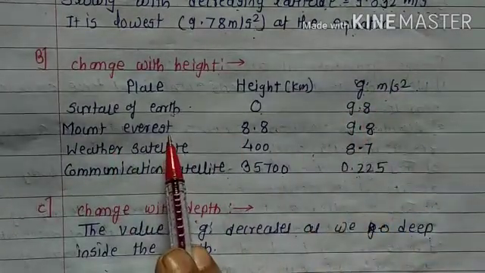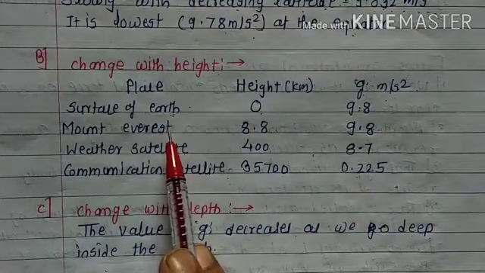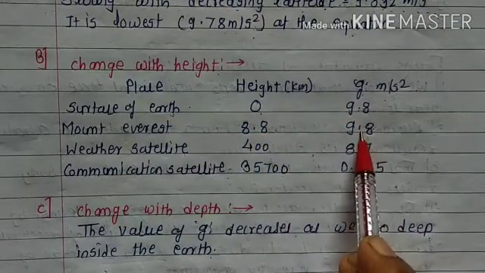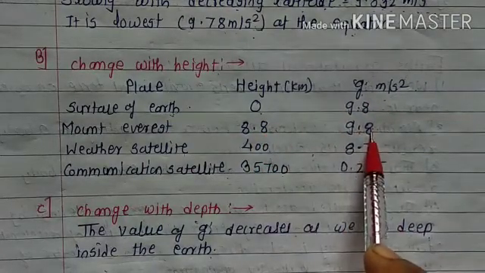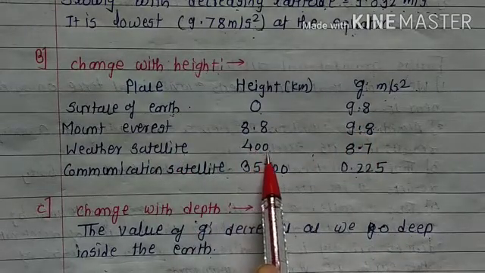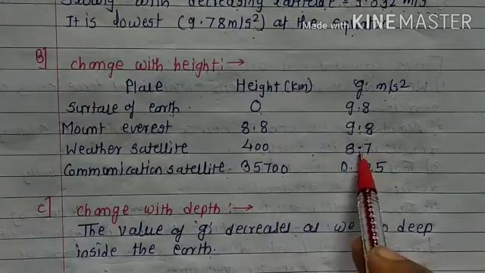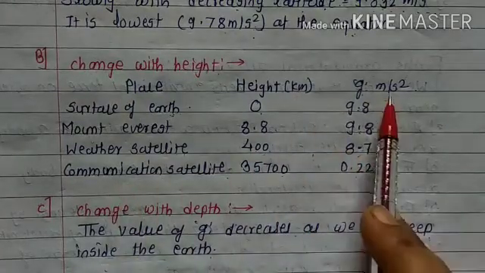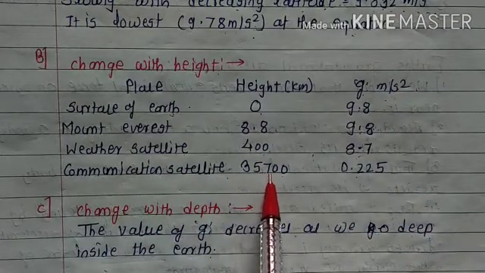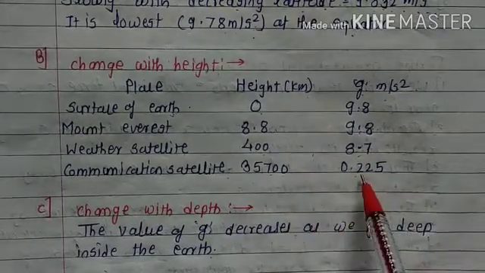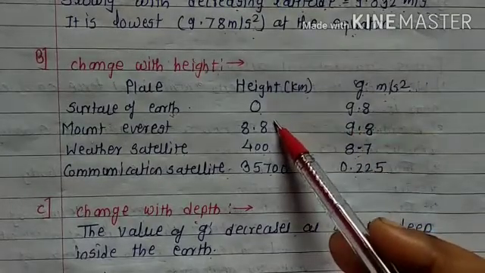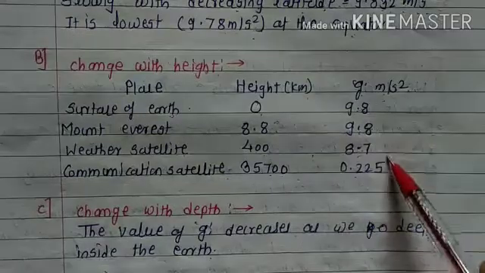Second, Mount Everest. Whenever there is an object on Mount Everest, it has the height 8.8 kilometer, and the gravity is also about the same, that is 9.8 meter per second square. Weather satellite, it is at a distance of 400 kilometer, so it has the gravity 8.7 meter per second square. Then communication satellite, it is at a very large distance, that is 35,700 kilometer, and it has the gravity 0.225 meter per second square. So we saw that as the height increases, the g decreases.